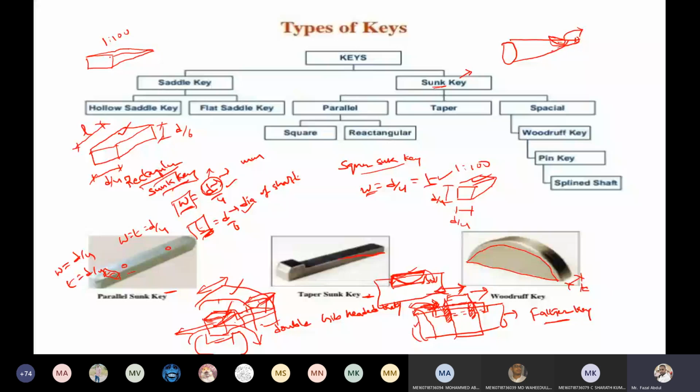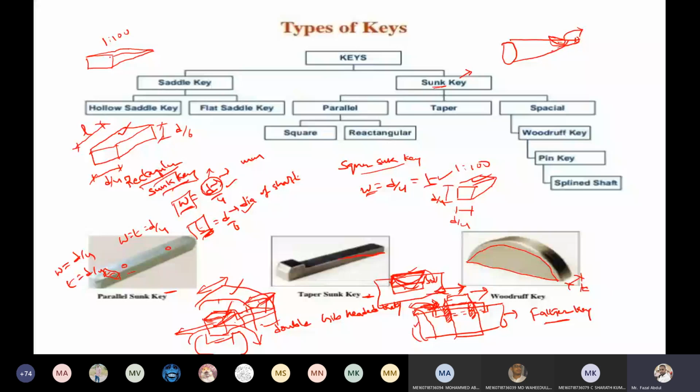For that reason, we need to provide a very large keyway depth. Because of this depth, the shaft is subjected to stress concentration, which leads to weakening of the shaft. That is one of the disadvantages.